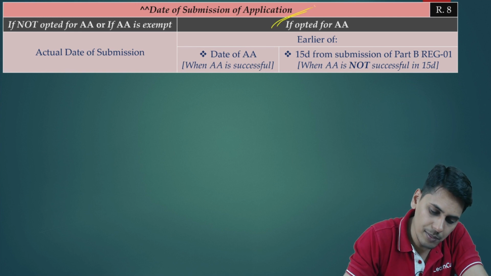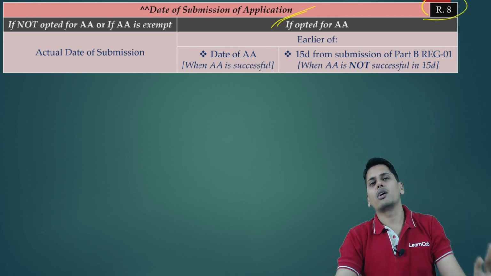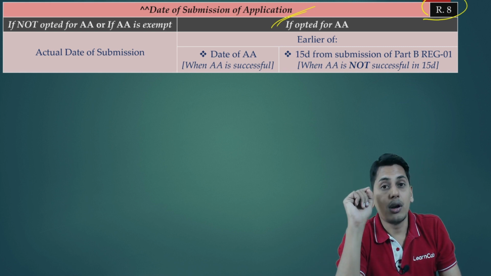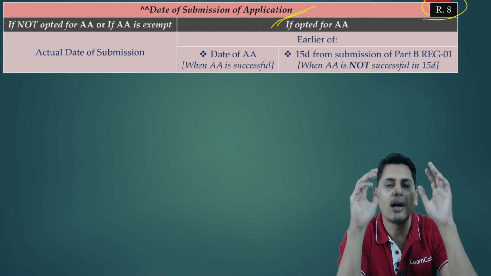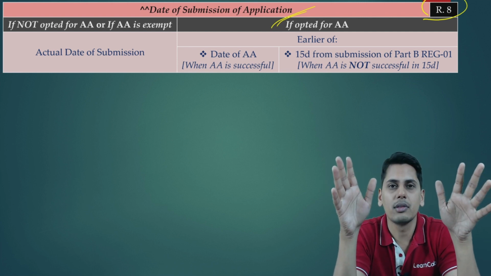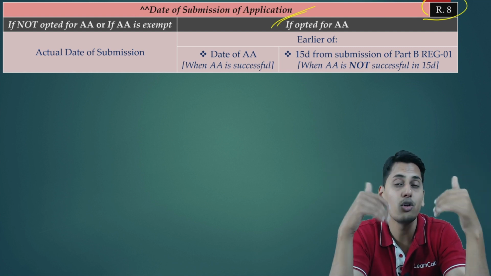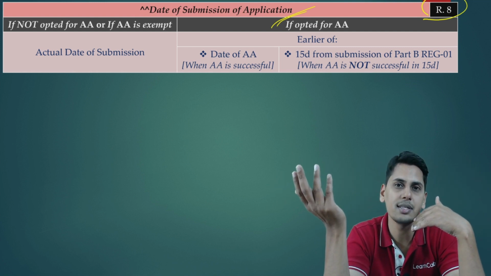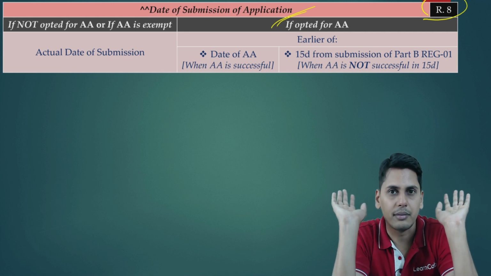Date of submission of application, rule number 8. If Aadhaar authentication is not opted at all, please recollect, we have already discussed the procedure for authenticating your Aadhaar. REG01 is a registration form. You will fill in part A, you will fill in part B. In part A, you will give your mobile number, email ID, and your PAN will get validated with the PAN database. In part B, you will give the other details and you will submit REG01.